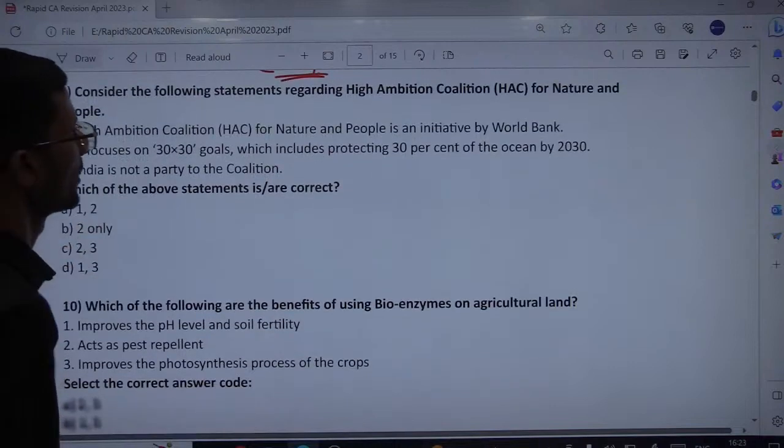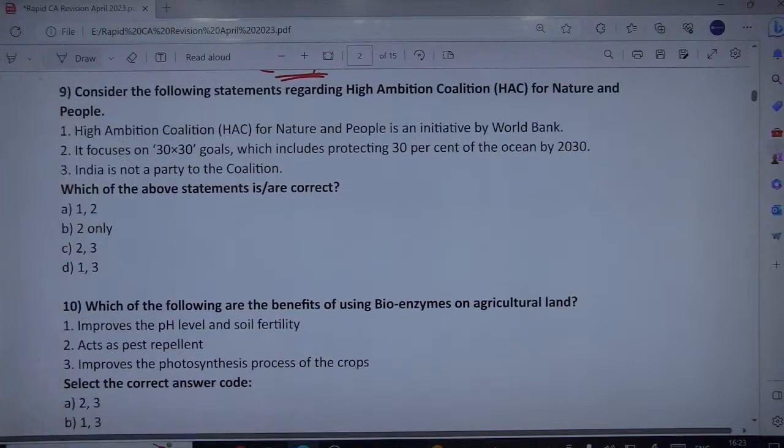Next question is related to the High Ambition Coalition for Nature and People. Kindly read the statements and come up with the correct answer. At least try. Whether you are marking it correct or incorrect, that's a different thing, but essentially we should try. The High Ambition Coalition for Nature and People is an initiative of the World Bank, is it so? Remember, the High Ambition Coalition, which is now more than 100 countries including India, US and UK, came about and put the focus on the 30 by 30 goal, that is protecting 30% of the ocean by 2030.